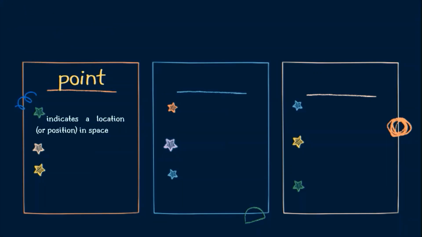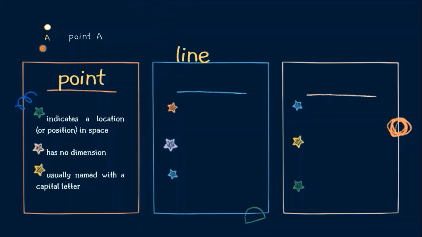Starting off with point. A point indicates a location or position in space. This is how a point looks like. Tuldok sa Tagalog. It has no dimension. Also, a point is usually named with a capital letter. See, for example, meron tayong point dito. Its name is point A. That's how we name a point.